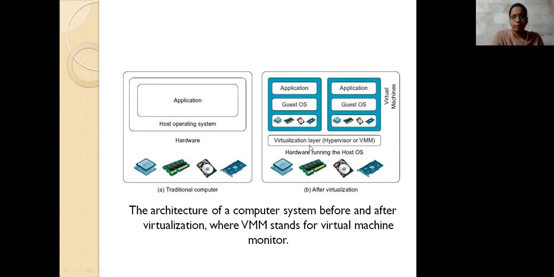Between the host operating system and the hardware we have a layer, that is a virtualization layer, which is also called the hypervisor or the VMM. It creates an environment that supports access by the guests. You can allow any number of guests here. There is no restriction on the number of guests; based on your system performance, you can allow any number.